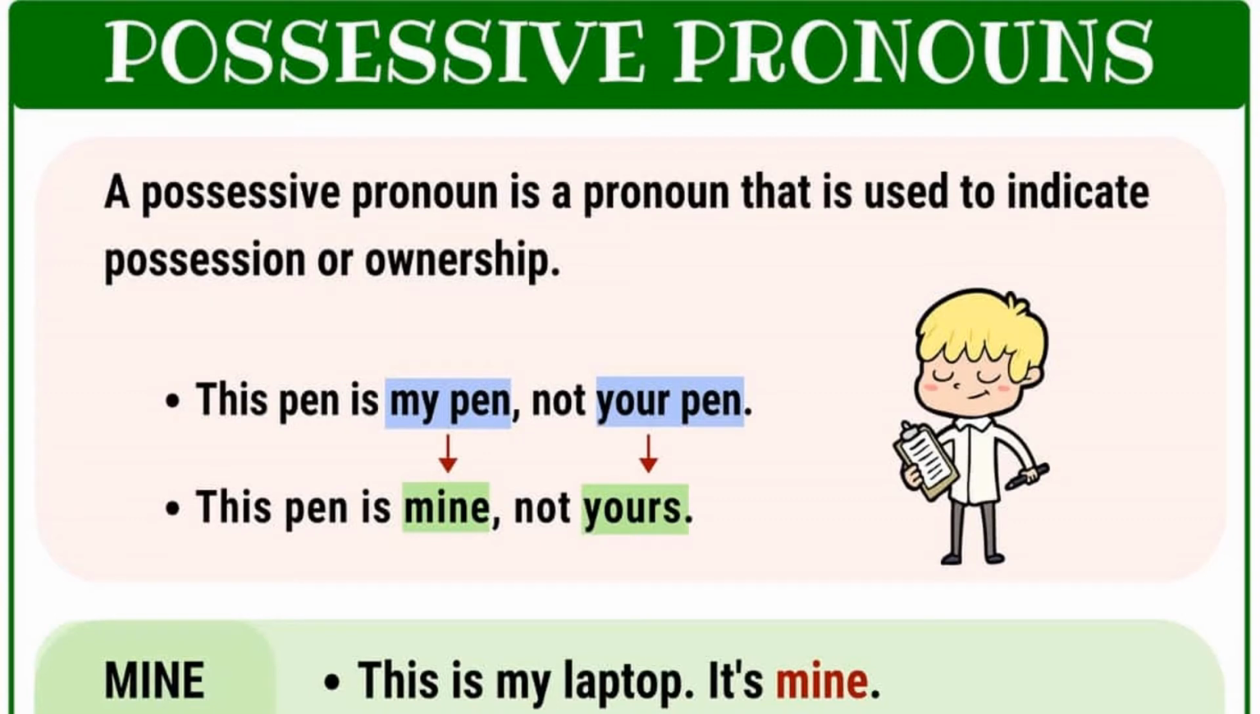Pronoun is possessive pronouns. Now, what does the word possessive mean? Possessive means when we own something. A possessive pronoun is a pronoun that is used to indicate possession or ownership. For example, this pen is my pen, not your pen. So we will say it like that. This pen is mine, not yours.